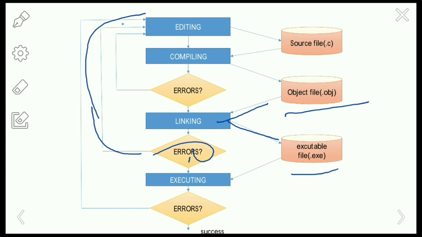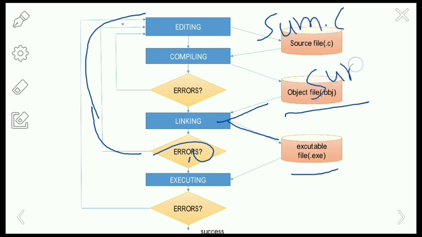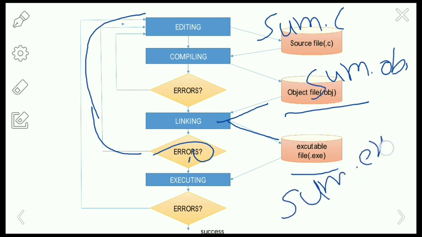So here the program sum of two numbers will be sum.c, and after compilation it will become the object file sum.obj, and after linking it will become the executable file, that is sum.exe. The executable file .exe is run at the DOS prompt or by the GUI of the Turbo C compiler.